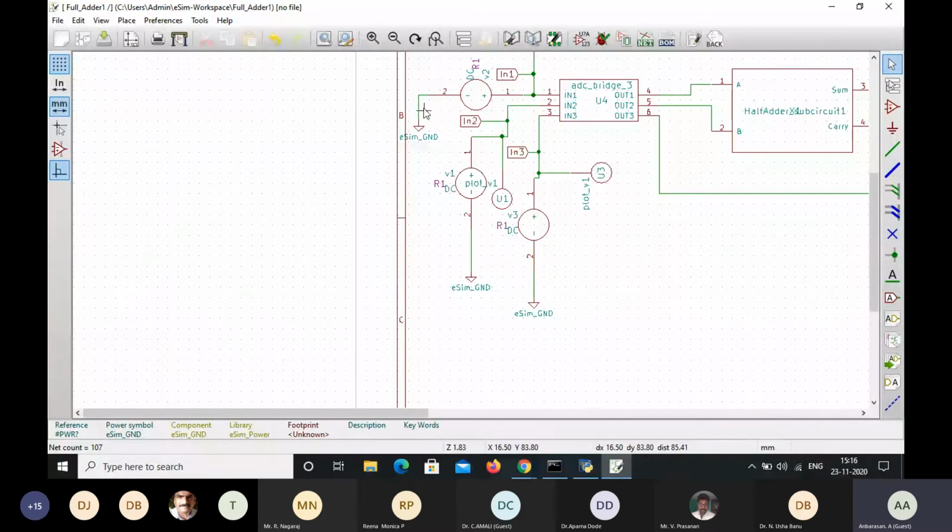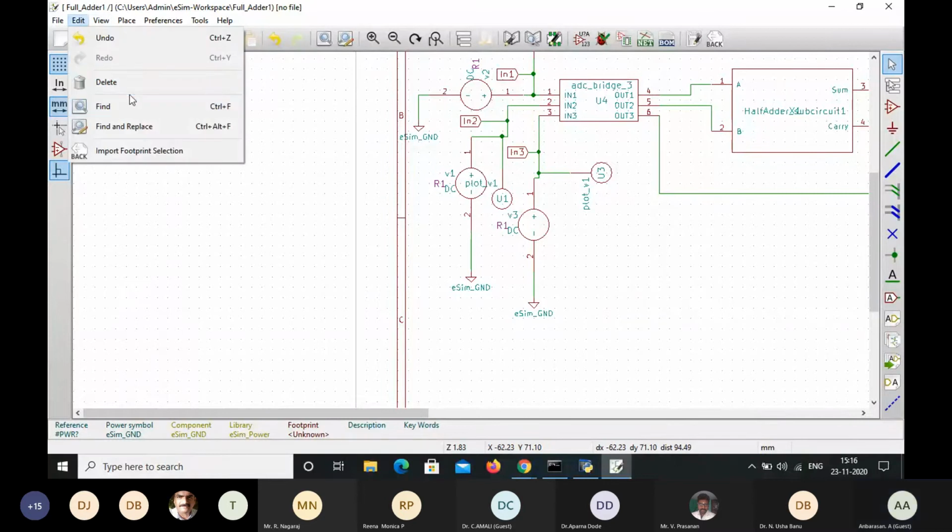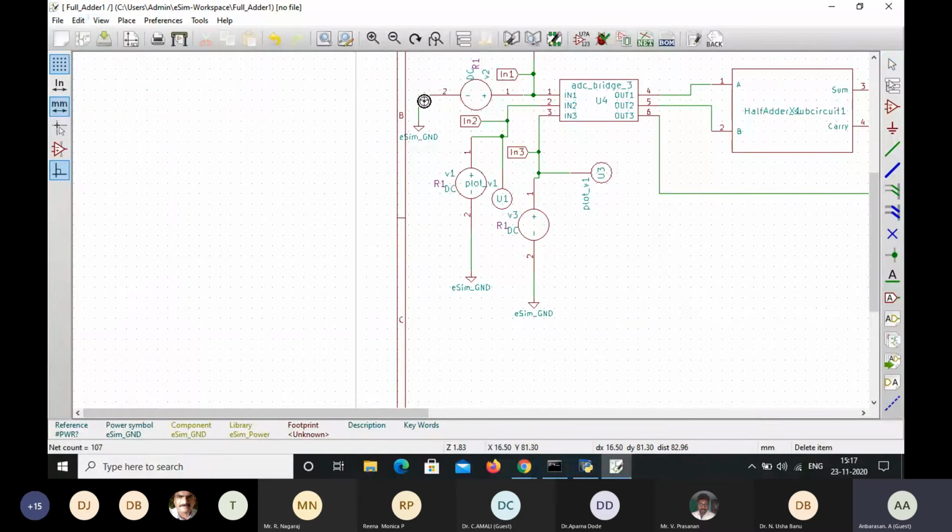Similarly, here also it shows the severity error. So once again, I'm going to delete that ground and wire. Again, I'm going to connect. Yes. Actually, here the connections have been made with wires, so that has to be deleted.